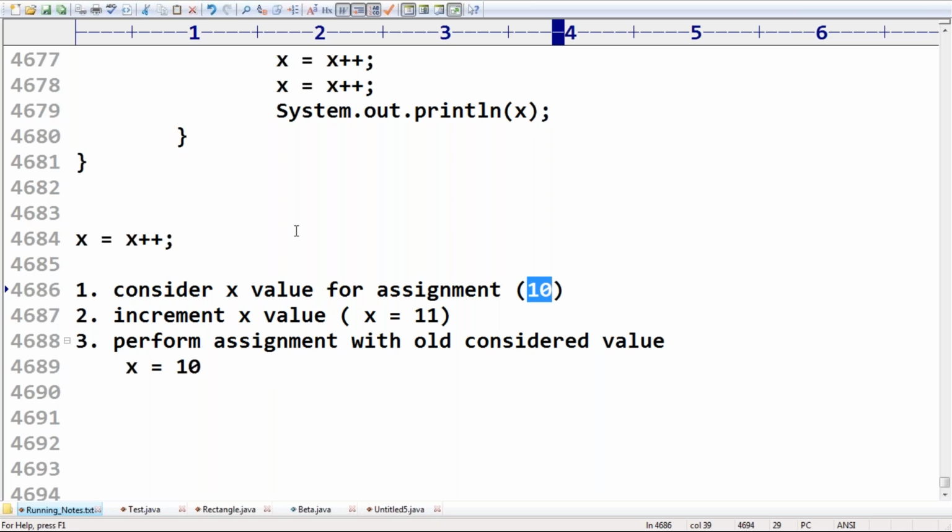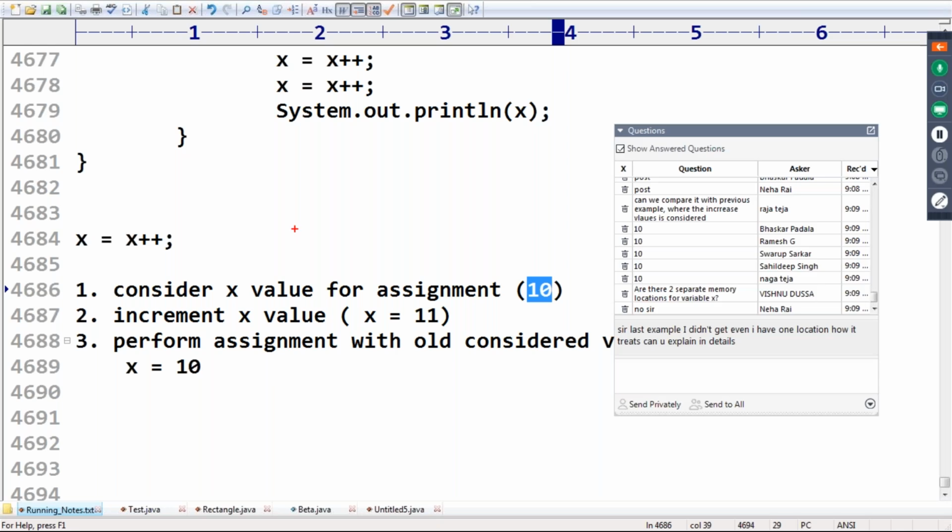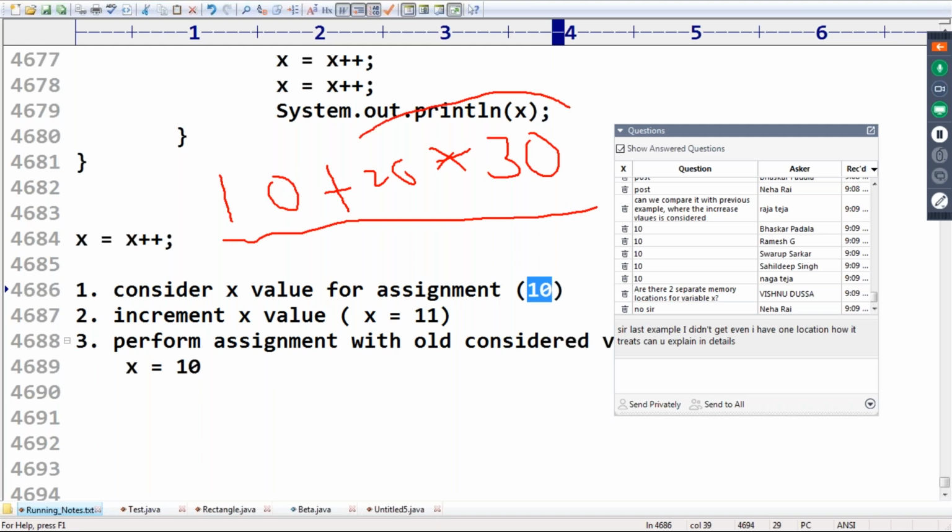Consider this value. Suppose in the stack, Swaroop, just observe carefully. Suppose here 10 plus 20 into 30 is there. Assume that. First this will be performed here, so I have to evaluate this one. Sir, my cursor is always moving from left to right.